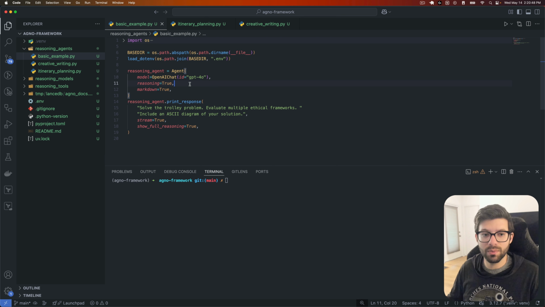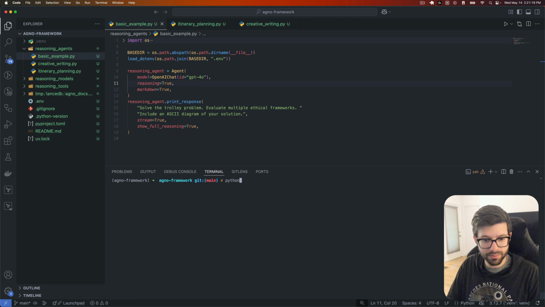Now, if we didn't want that, if we wanted to customize it, maybe we want to use a less expensive model to formulate our response, we could do that for sure. And then we could use GPT-4o or something else to do the reasoning itself. So what's happening here, I'll run this and then talk through it while we're doing that.